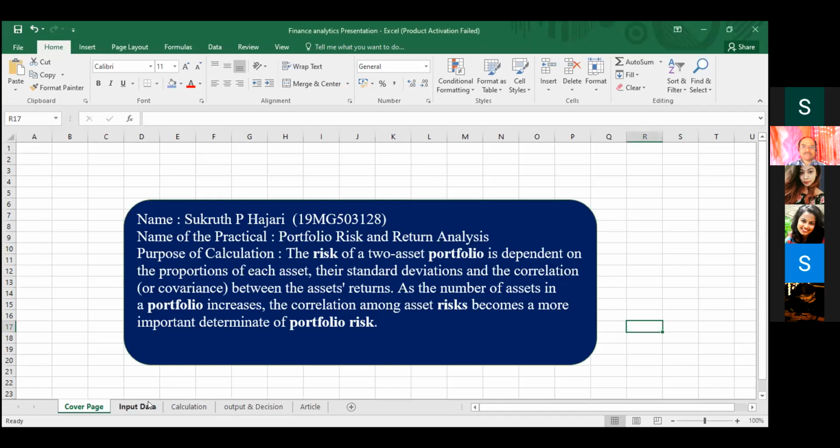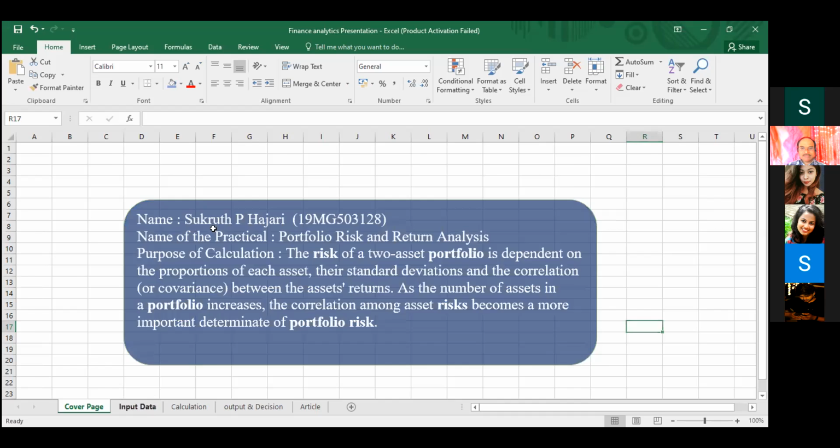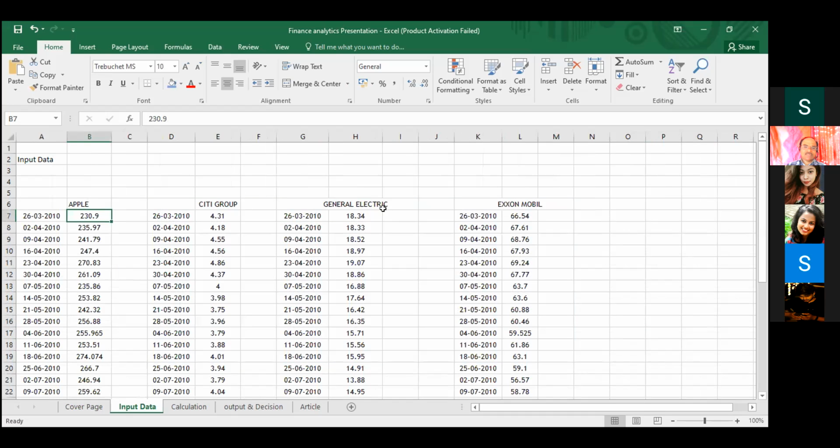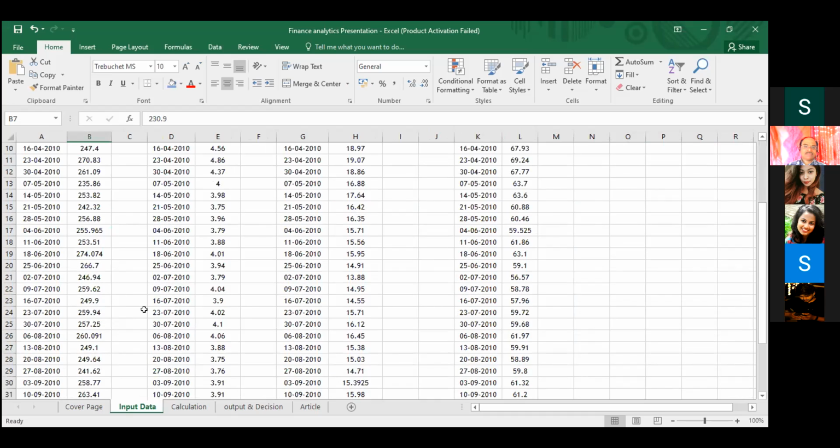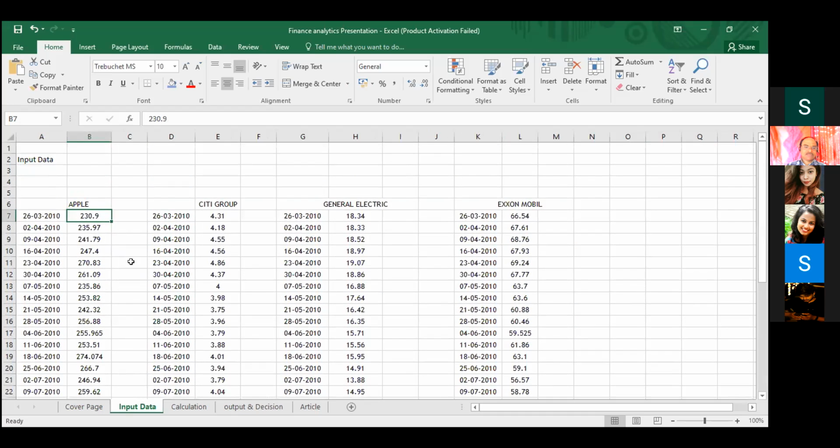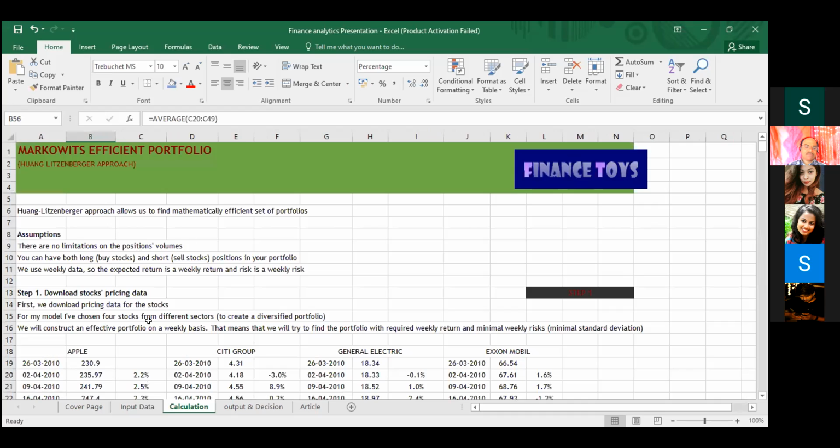Let us understand what portfolio risk and return is. Each portfolio has its own risk, return and characteristics. A portfolio comprising securities that yield maximum return for a given level of risk, or minimum risk for a given return, is termed an efficient portfolio. Coming to the data, I have taken Apple, Citigroup, General Electric and ExxonMobil. I have taken this data for this consideration. And coming to the calculations, I used this template for the calculations.